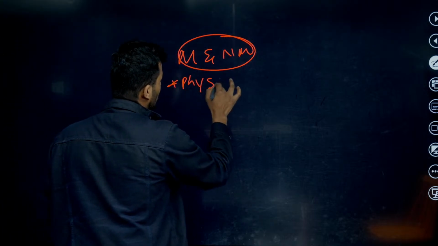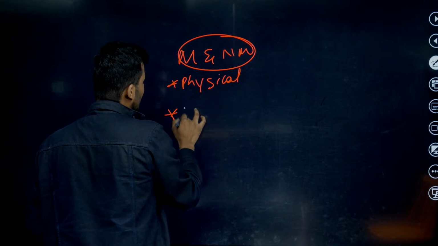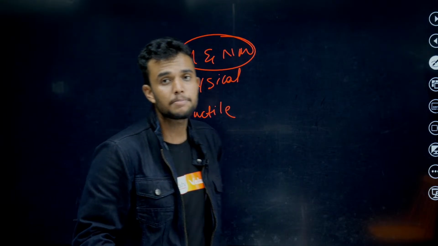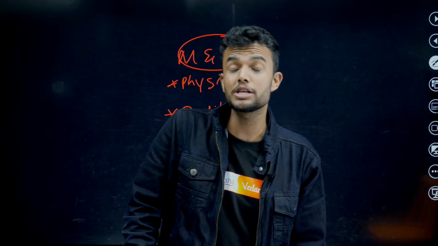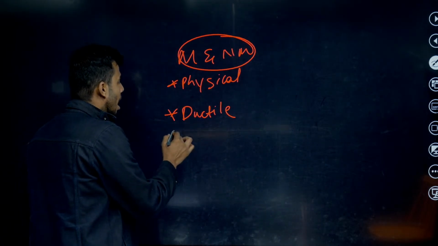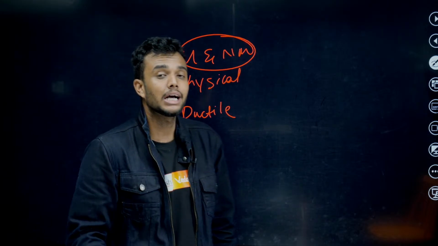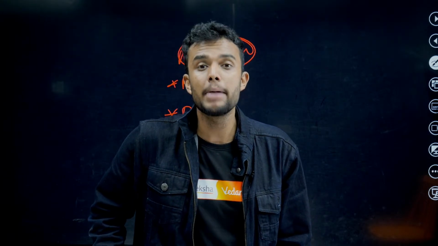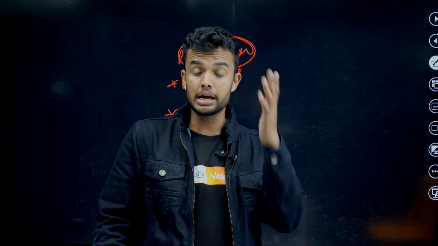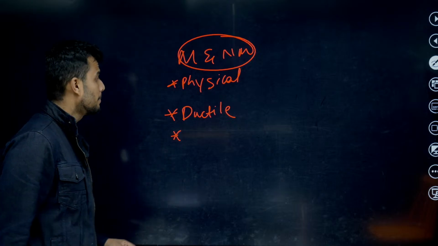Let's start with physical properties. First, metals are ductile and malleable, very important. Metals are hard except sodium, and in exam they ask which metal is soft in nature. Metals are sonorous, good conductors of electricity, good conductors of heat, and also this lesson is important. Yes, Arya, come on.